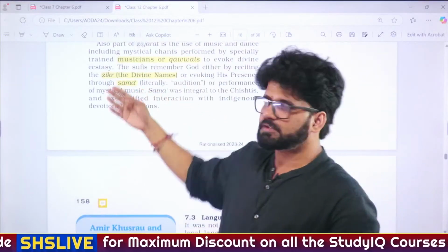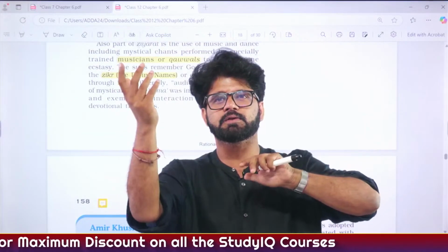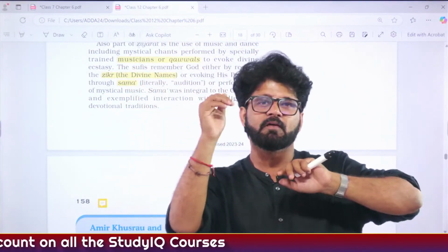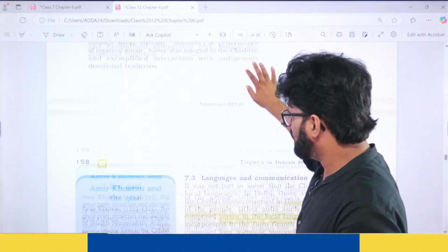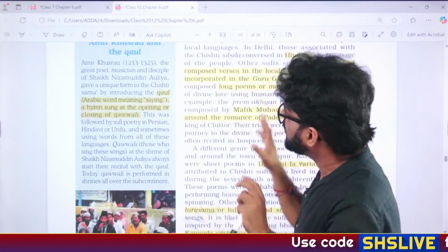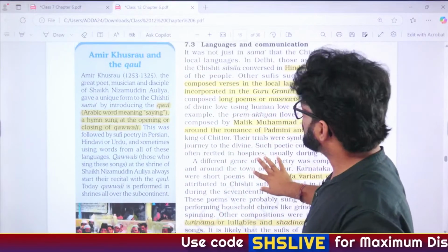Zikr. There is a singer who sings, Tera Zikr Jisme Hua Na Ho, something like that. A very good singer. So Zikr is the divine name. Sama, audition. Again, bro, it's enough. You have already read the tougher words and all those things. Let's focus on the important parts.